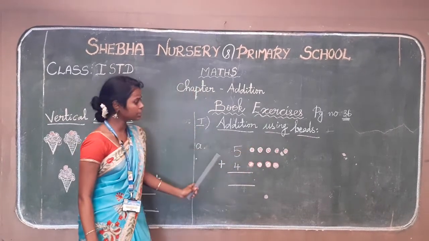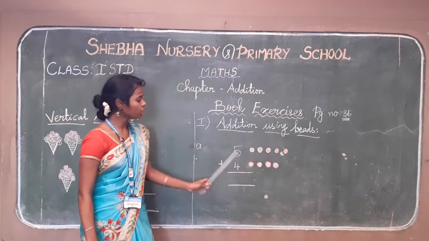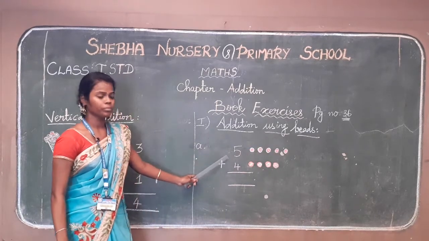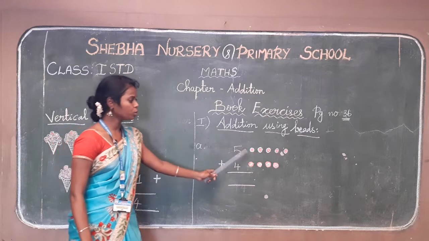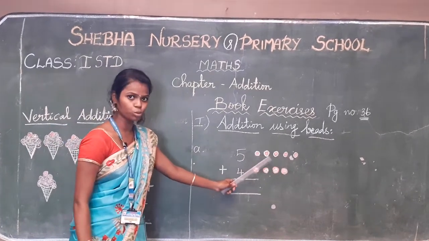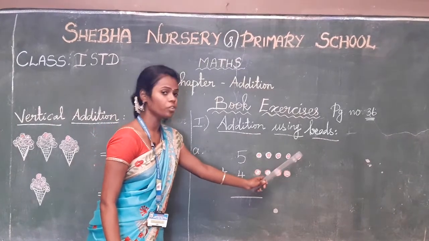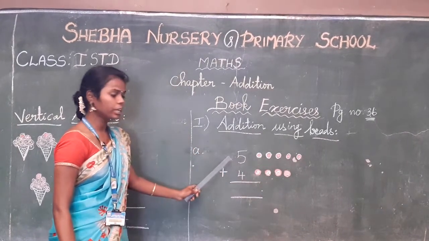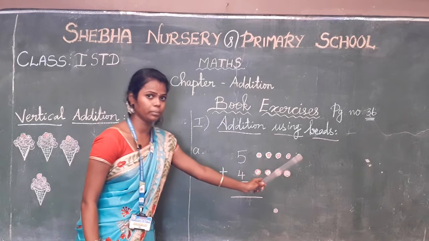Okay, addition பண்றதுக்கு நம்ம beads use பண்ண போறோம். Here what is the number ma? 5. So you have to draw the 5 beads. 1 2 3 4 5. You have to draw the 5 beads.